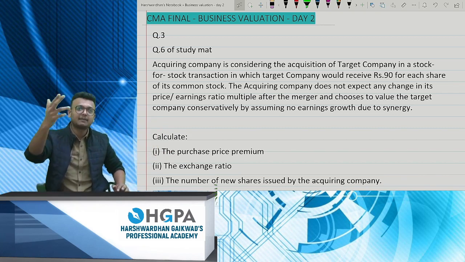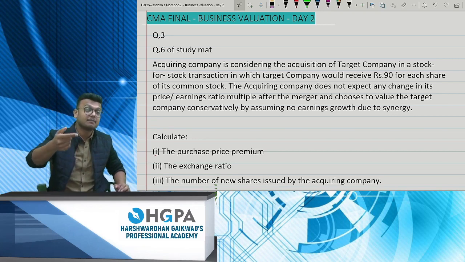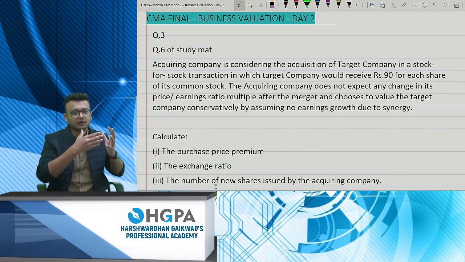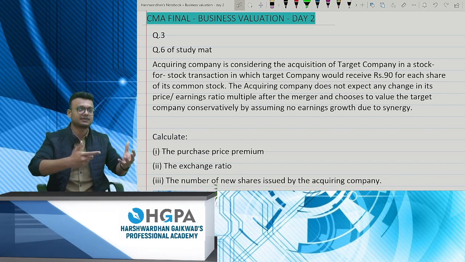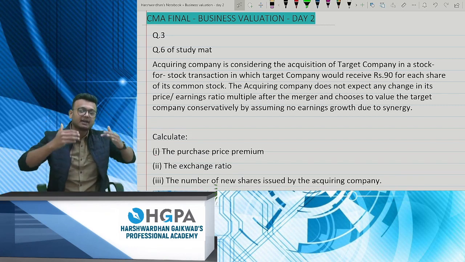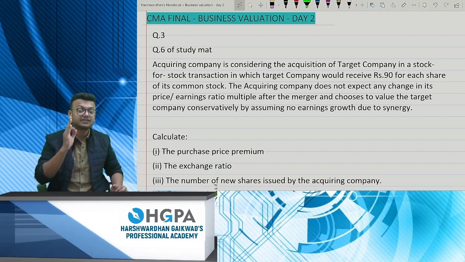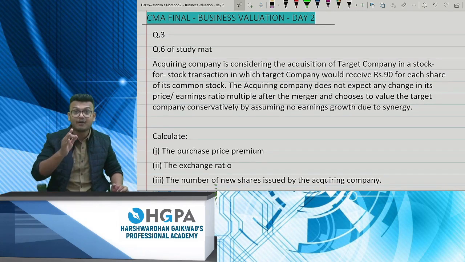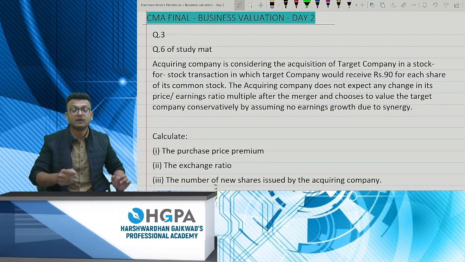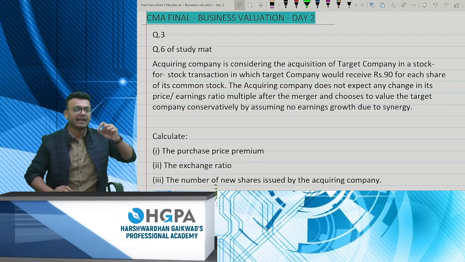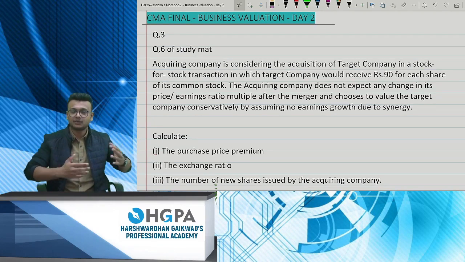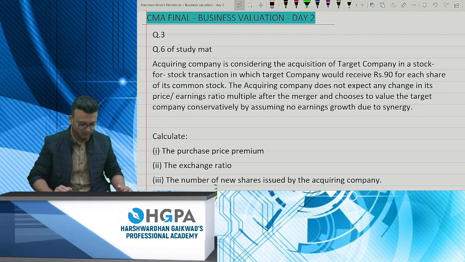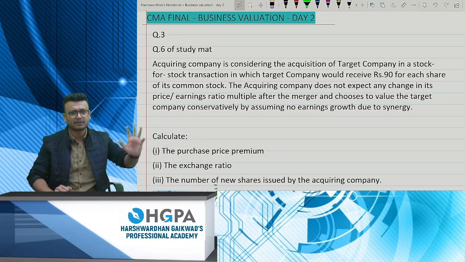We can compute it by the MPS method, by EPS, or whatever base is given in the question, of the transferor company divided by the transferee company. Share exchange ratio is a much more important step before you do anything else, because if a stock offer is mentioned, you need to compute it, otherwise you cannot proceed ahead. We did a couple of sums yesterday.